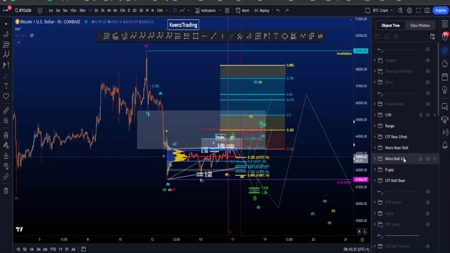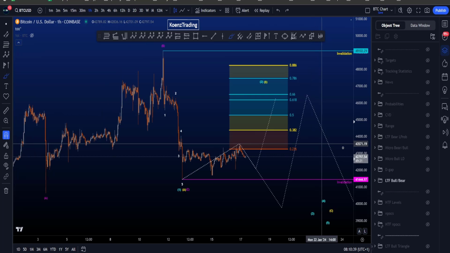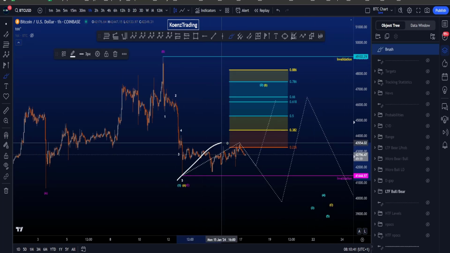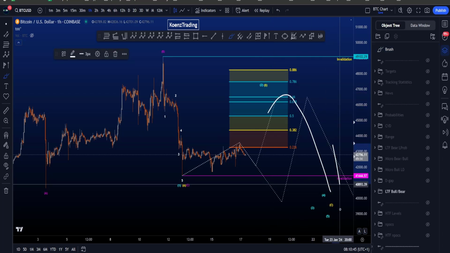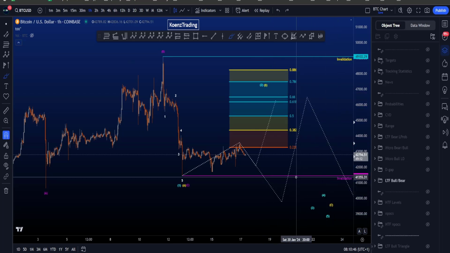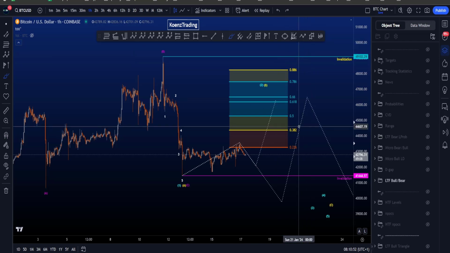Hi everyone, let's go over my bullish and bearish Elliott Wave scenarios on Bitcoin, starting with the bullish but also bearish scenario, as we would expect price to retrace to higher levels before then potentially a continuation to the downside in the bearish scenarios or a continuation to the upside in the bullish scenario.